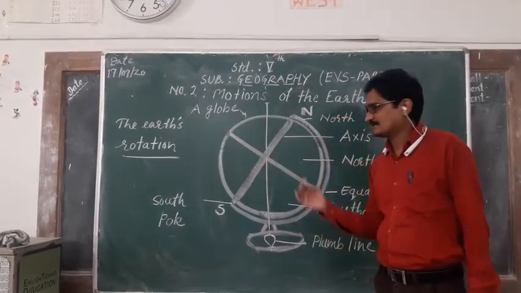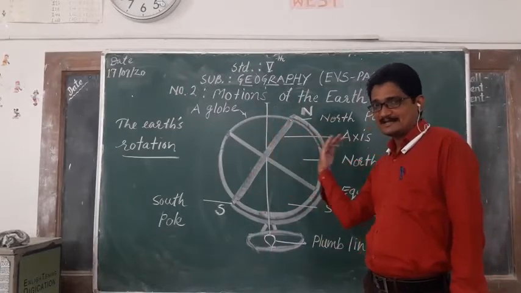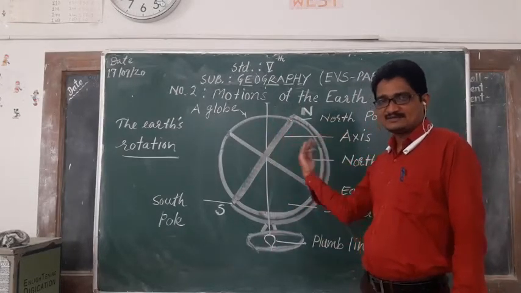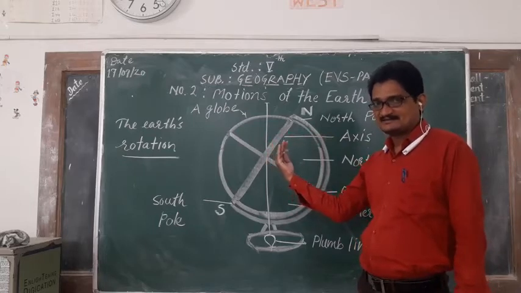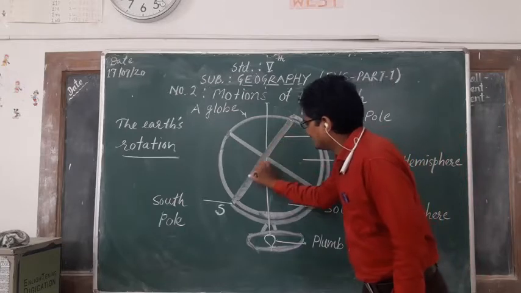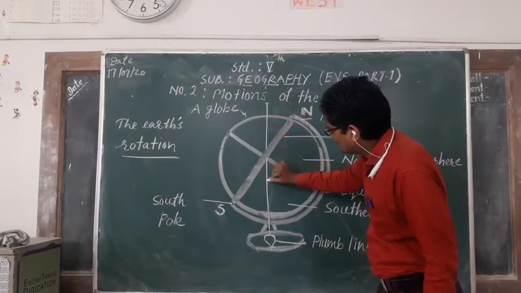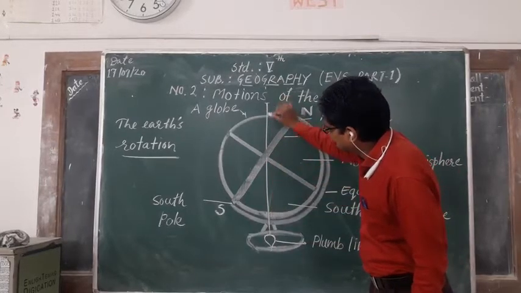On this axis our Earth is rotating from west to east around its axis. The plumb line in the middle is this one.